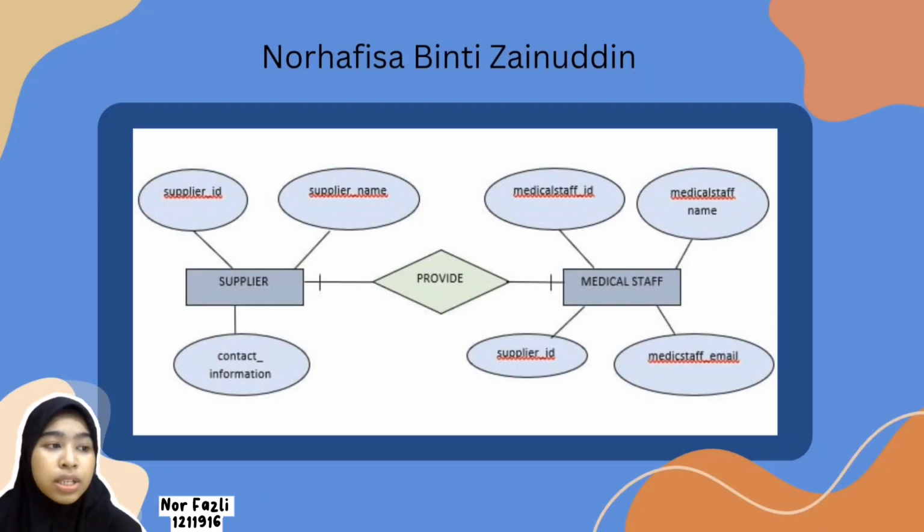Lastly, we have NORHAFISA binti ZAINUDDIN. The entities of the system are supplier and medical staff. The attributes for supplier are supplier ID, supplier name, and contact information. For medical staff, we have medical staff ID, medical staff name, medical staff email, and supplier ID. The relationship between the entities is one to many.